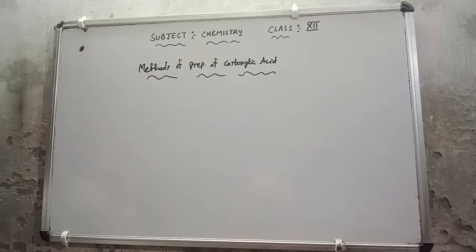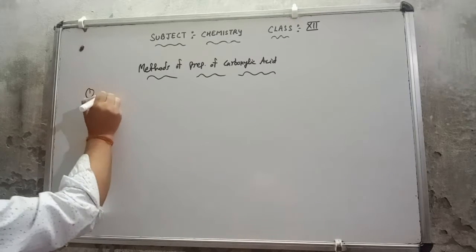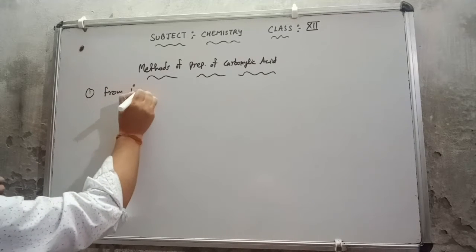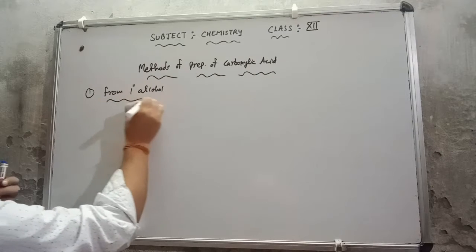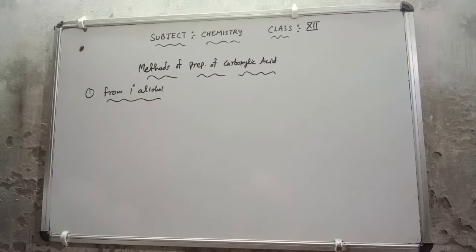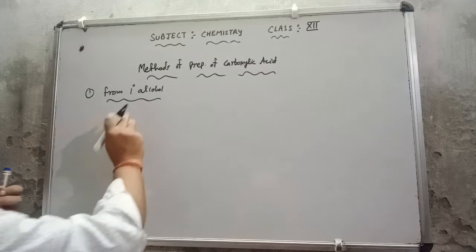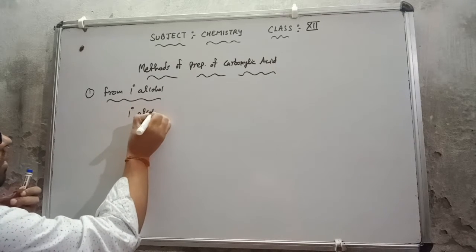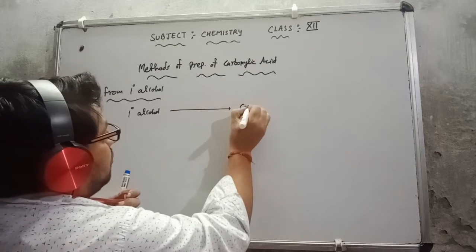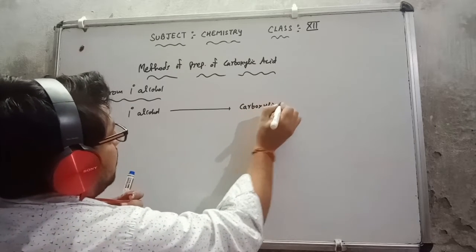First of all, I am going with the method that is very simple. This is from primary alcohol. Already we have discussed this method in the alcohol topic, when we discussed the chemical properties of alcohol. Primary alcohols are readily oxidized to carboxylic acid. We know that primary alcohols are directly converted into carboxylic acid.